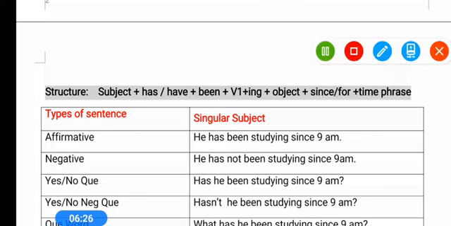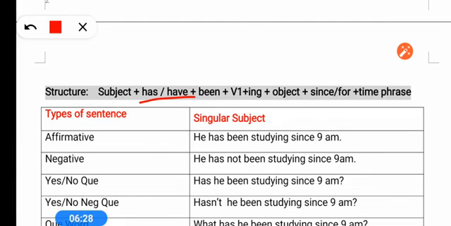Has, have plus been, the -ing form of the verb, then we use since or for, and then a time phrase. We use the present perfect continuous tense to tell when an action started and is still going on. So for telling when, we use since and for. Where to use since and where to use for, we have to understand in this sentence.